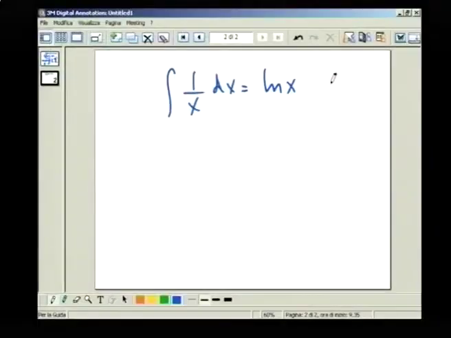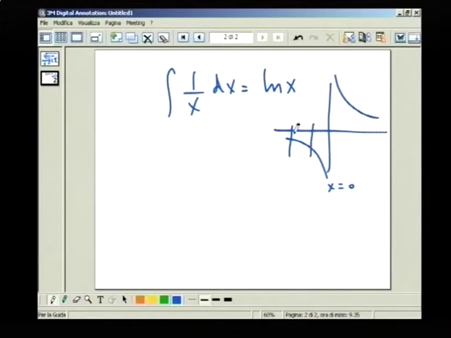And when you have, for example, in this situation, 1 over x, it is a curve like this, which has a vertical asymptote at x equal to 0. And suppose, for example, you wish to calculate the area beneath the graph from the point, for example, minus 3 to minus 2. What you do is that you integrate 1 over x from minus 3 to minus 2. So you obtain ln x, and then here you substitute minus 2 minus ln of minus 3, which you get nothing. Why?